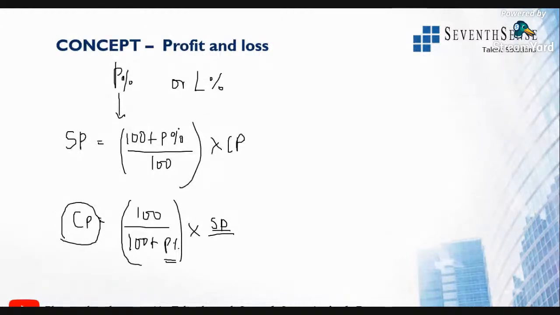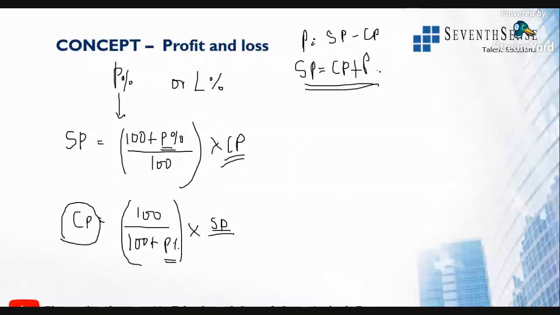Similarly, whenever they have given profit percentage and cost price, find out the selling price by using that formula. You also know that selling price is equal to cost price plus profit, right? This is nothing but profit, which is equal to selling price minus cost price.